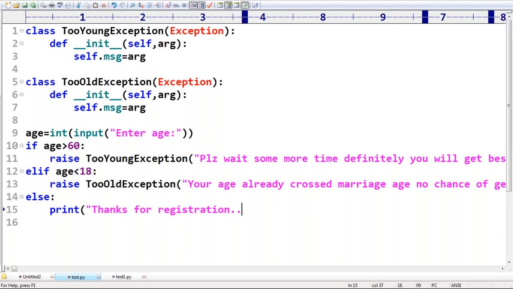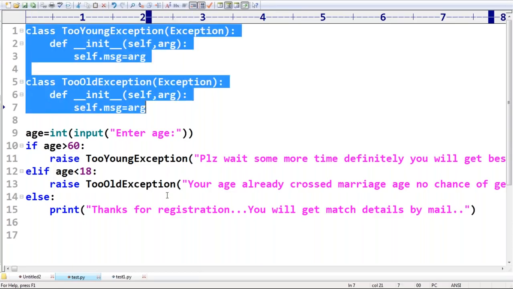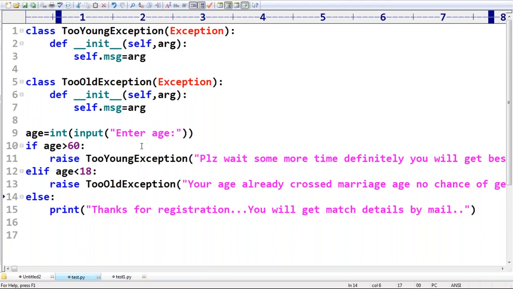You will get match details by mail, something like that. That's all, sir. I hope you are able to understand, right? So this is how to define our own exception, and how I'm using this one in our program.